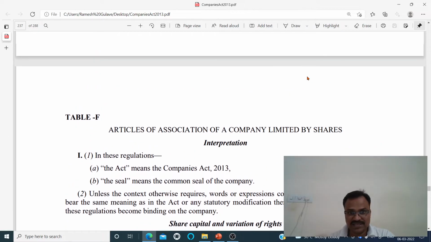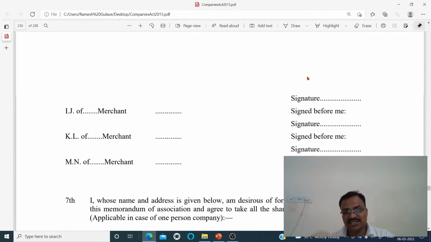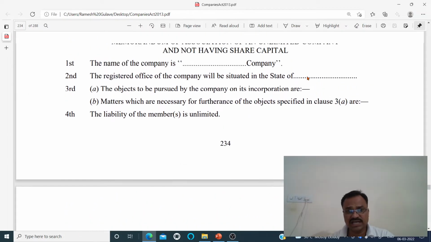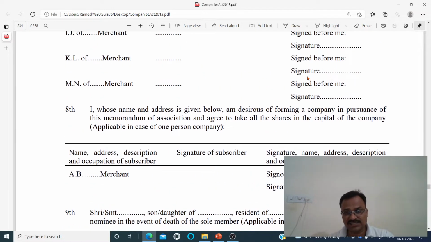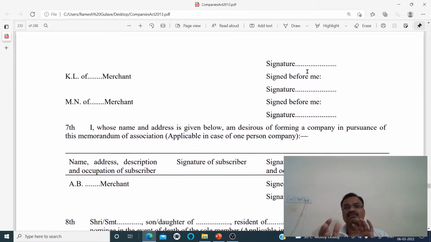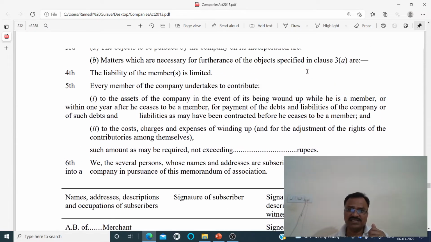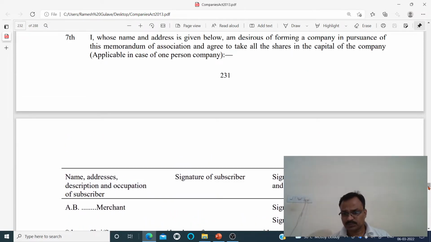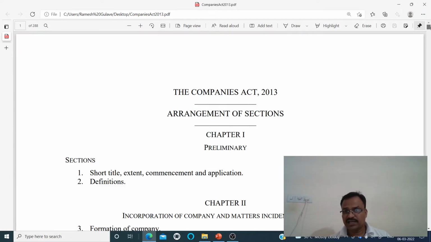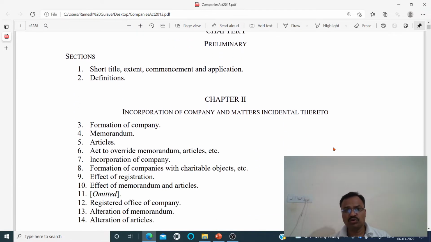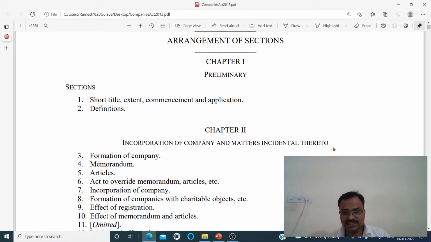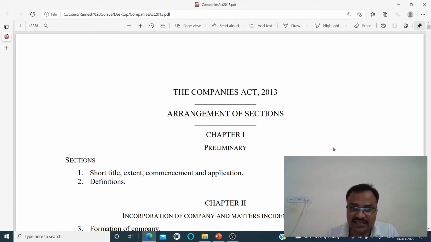So see friends, as I mentioned, there are 470 sections and 29 chapters in the Companies Act, and there are 7 schedules. Okay, so these chapters are basically to classify and group the various sections. See, it is really difficult to memorize all these sections. So that's why the various chapters are created in the Companies Act.